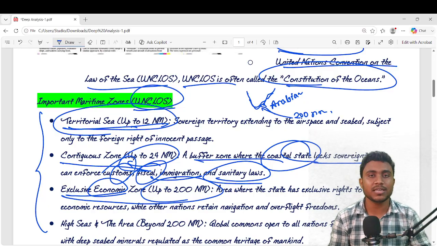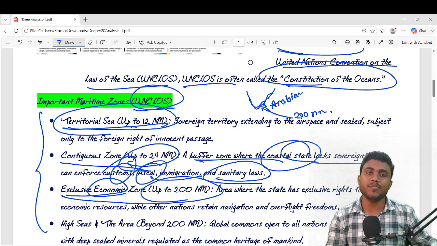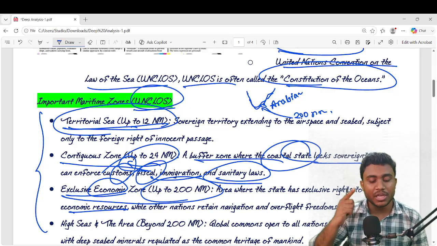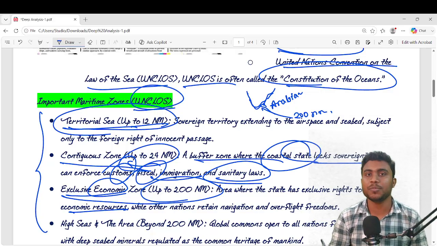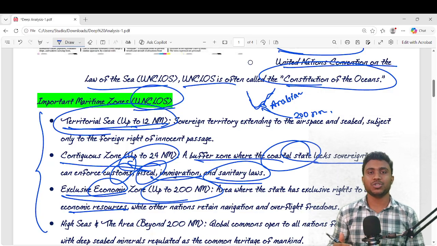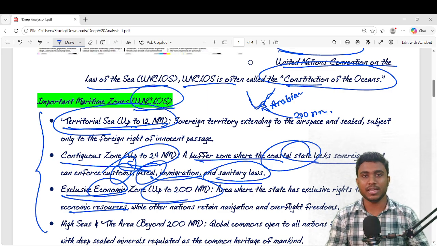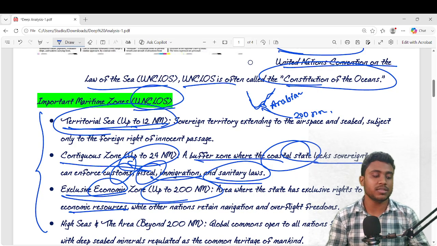So what are the economic rights? You have the right to mine the seabed in that water zone, the economic resources. That's why we call it the exclusive economic zone. Bombay High is in our exclusive economic zone. Now we aggressively push to search for oil and natural gas in the Arabian Sea and Andaman Sea, because we have to utilize our exclusive economic zones. We know there is a lot of crisis in our country of natural gas.